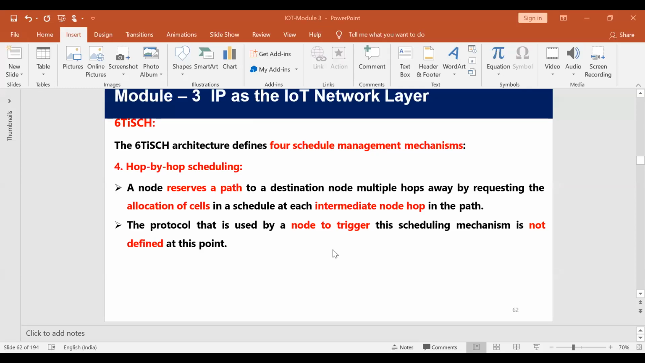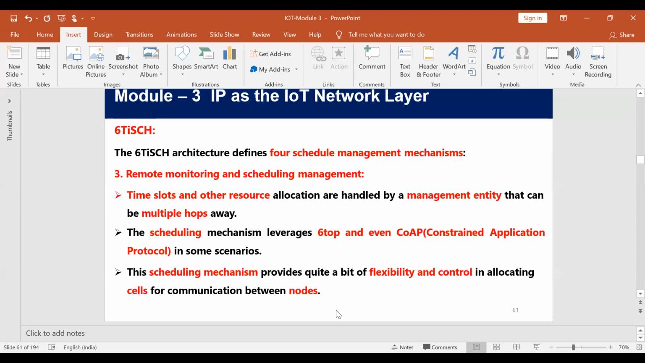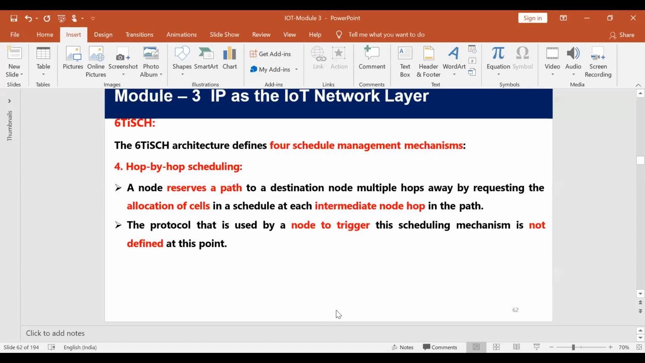Fine. We discussed three scheduling schemes. One is static, the second one is neighbor to neighbor, and the third one is remote monitoring and scheduling management. The last one is hop by hop scheduling. In the hop by hop scheduling, it is completely between two hops. Two nodes will perform the scheduling. Suppose I want to send data to node B. We both will exchange the scheduling information. We both will reserve a path.